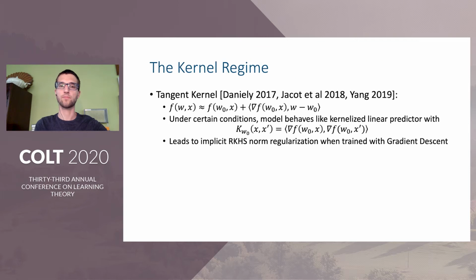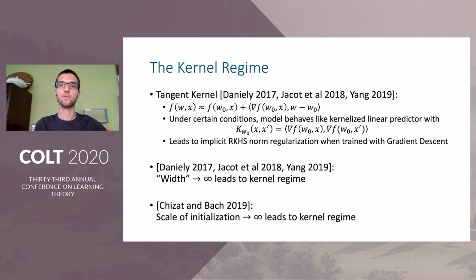For example, prior work has shown that very complex nonlinear models nevertheless may behave in some circumstances like kernel methods with corresponding RKHS regularization. In the original presentation, it was argued that the width of the model going to infinity was what induced this kernel-like behavior. More recently, Chizat and Bach argued that instead, initializing with parameters of large magnitude actually controls entrance into this regime.